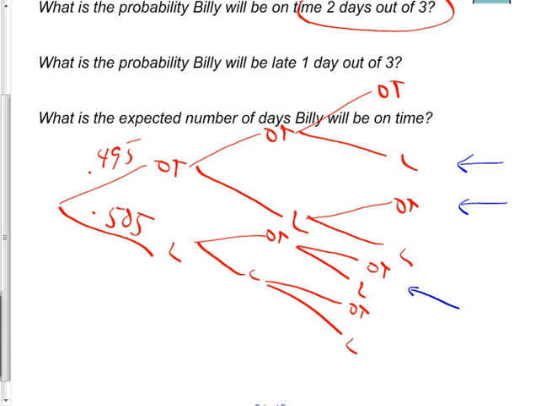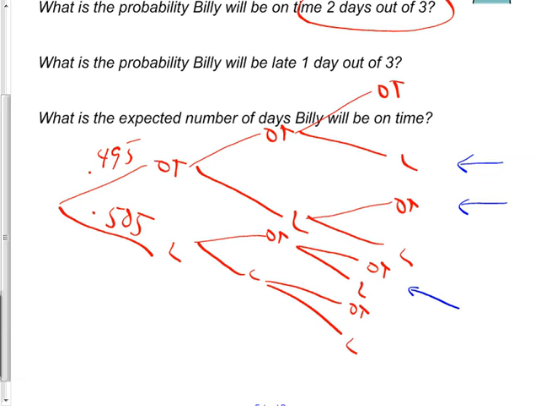What's the probability late 1 day out of 3? Late 1 day out of 3, isn't that the exact same thing as on time 2 days out of 3? I think they're just trying to check your reading skills there.